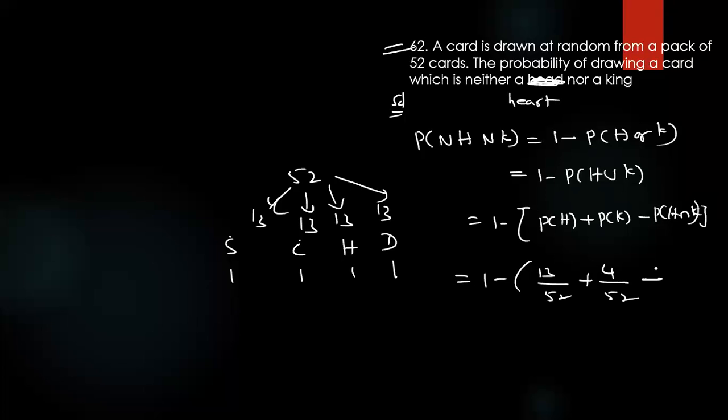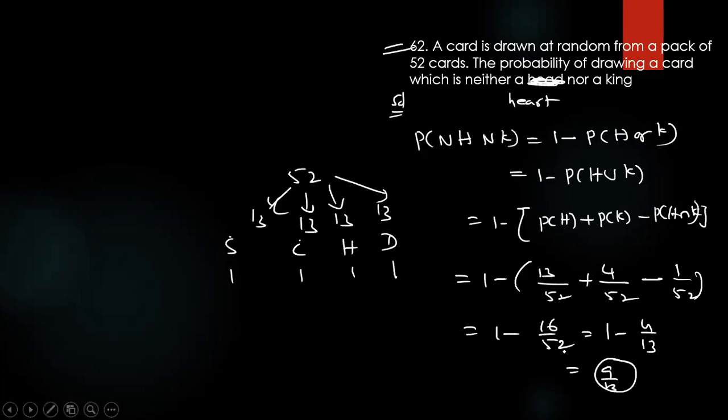Minus common value, 1 by 52. So 1 minus 16 by 52, 1 minus 4 by 13, 9 by 13 is coming. Neither a heart nor king. So option is here.